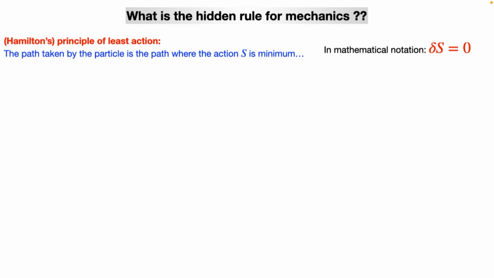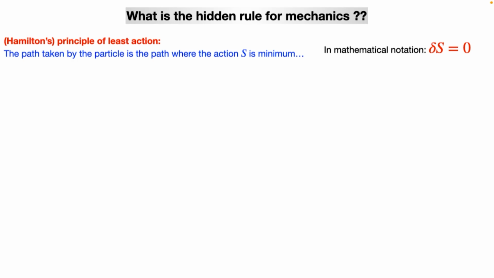Just like df/dx equals 0 gives me a minimum, the minimum of action is actually written in terms of delta S equals 0. That means that at the minimum path, the action is stationary. If I slightly change the path by a small amount, the action is not changing that much, and that means the action is minimum.